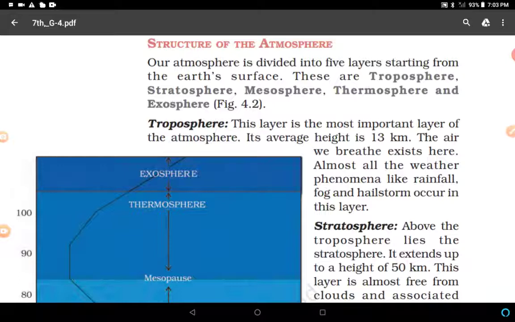Almost all the weather phenomena like rainfall, fog, hailstorm occur in this layer, and due to this, all weather phenomena such as condensation, precipitation, storms also occur there.